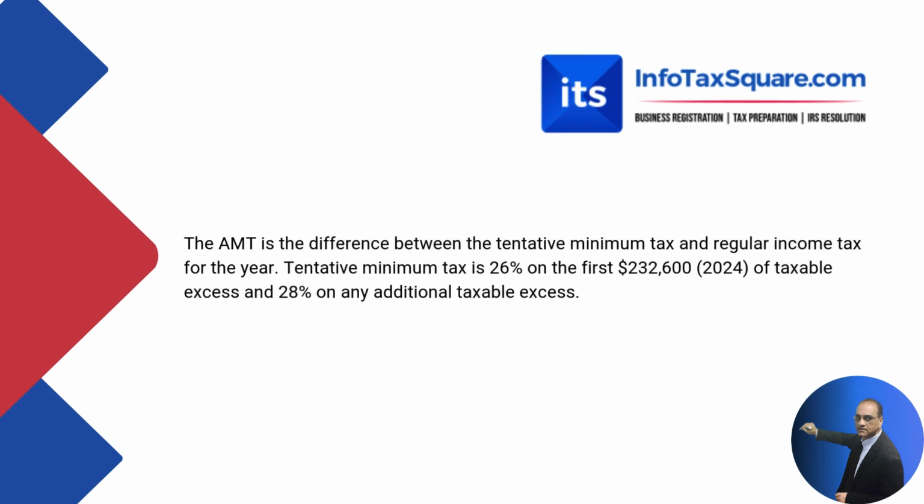What is the AMT? The AMT is the difference between the tentative minimum tax and the regular income tax. The tentative minimum tax rate is 26% on income up to $232,600 for 2024. If the income exceeds $232,600, the tax rate would be 28% of any additional taxable excess.